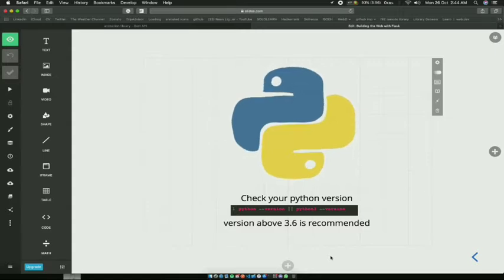So today we have gathered here to take a workshop on Flask. Before we start, I'd like you guys to check on your Python version. So just do python --version or python3 --version. Any version above 3.6 is recommended.